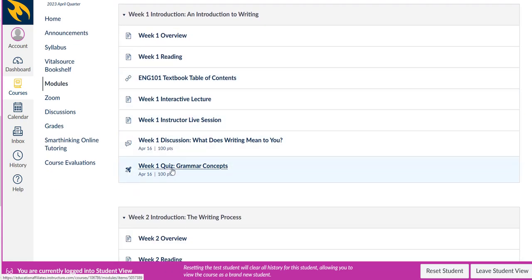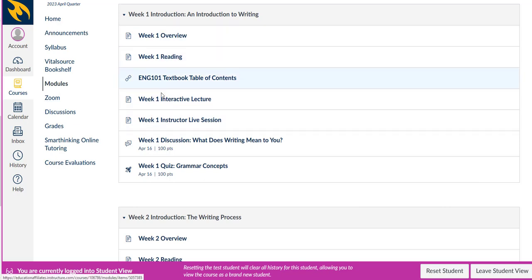Modules, I would say, is the most important out of all of this, because here you can get everything. You want to know how to get to your quizzes? Modules. You want to know how to get to your discussion? Modules. Everything goes to modules. So if you get lost and you want to know how to get to your quizzes, or how to get to your writing assignment, just click on modules, and everything goes to modules.